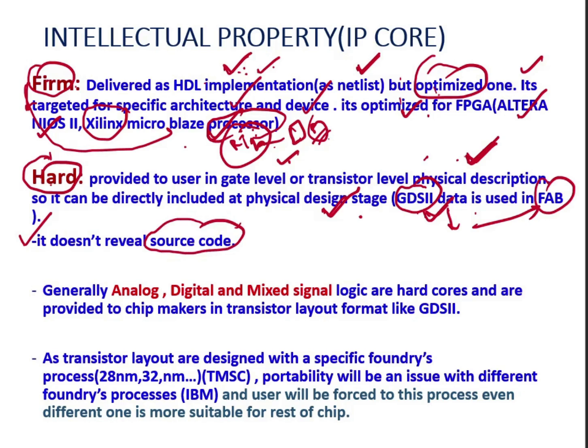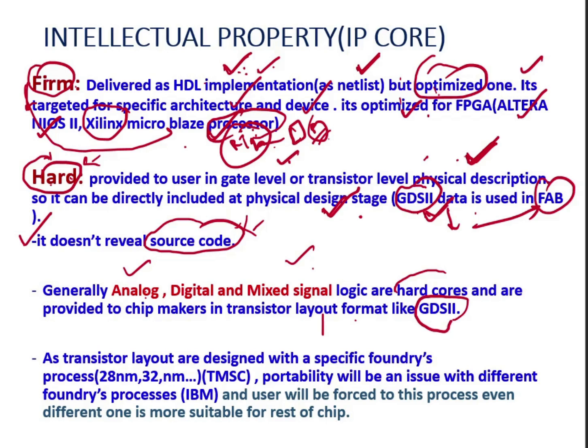I will describe what the meaning of flexibility is here in hardcore IP. Generally, analog IP and digital and mixed signal logic are hard cores. When someone wants to buy analog, digital or mixed signal IP, it is normally available in hard IP format and provided to chip makers in transistor layout format, like GDS2 data.